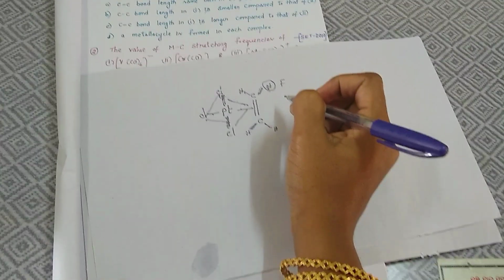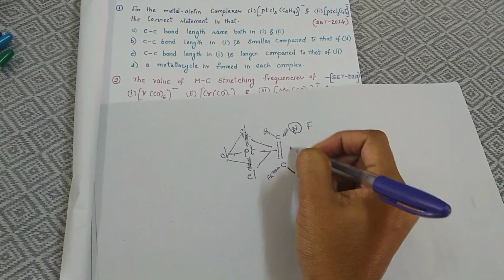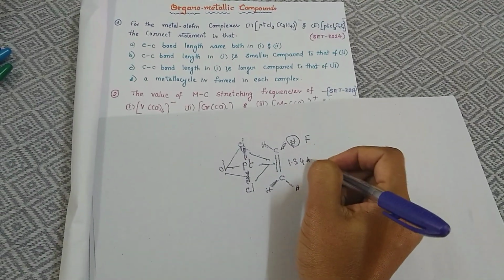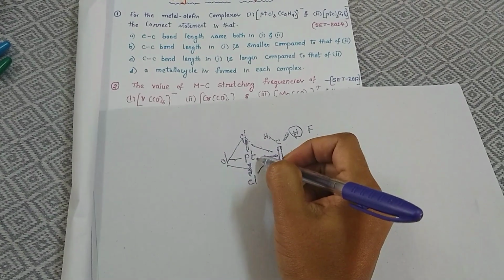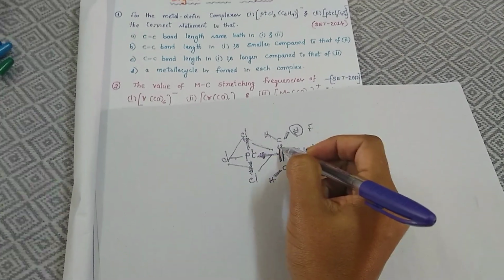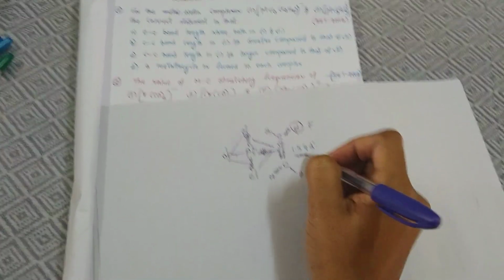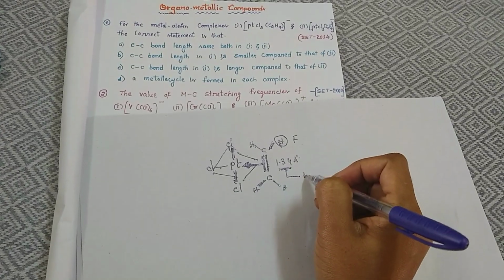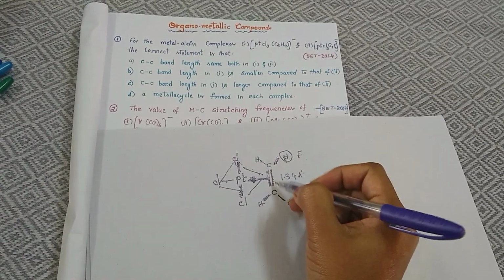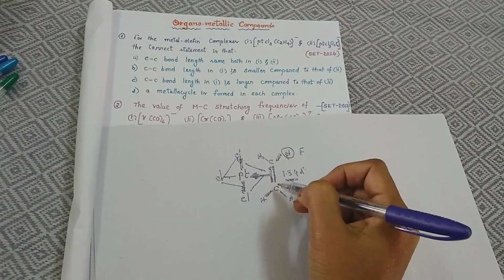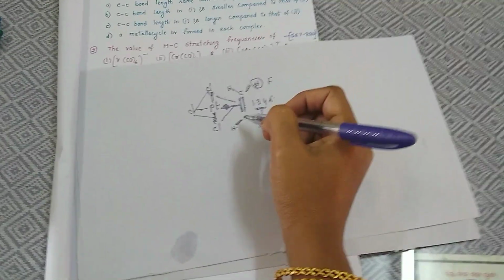So if suppose this is the hydrogen, what is going to happen? The ethylene normal bond length is 1.34 angstrom. But whenever the pi bond of ethylene is donating 2 electrons to the platinum, automatically the pi bond, the double bond, is changing toward a single bond. During that conversion, the bond length is going to increase from 1.34 to 1.37 angstrom. So it will become a little elongated. Why? Because the ethylene in Zeise's salt acts as a pi donor ligand.